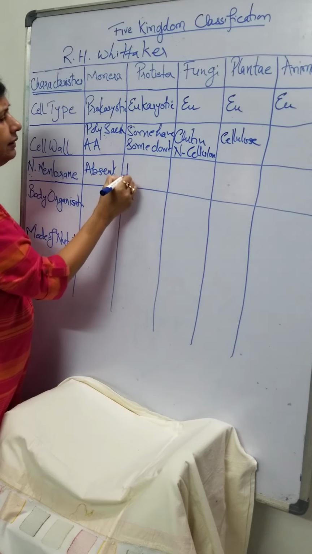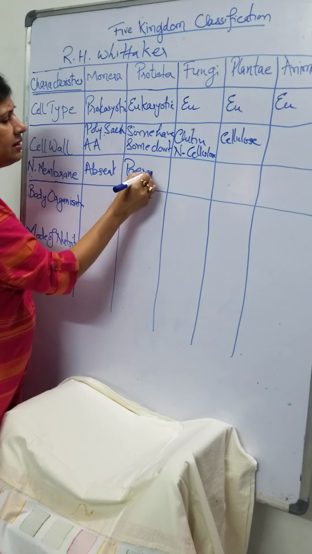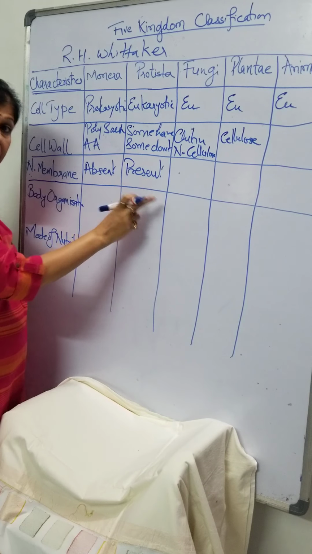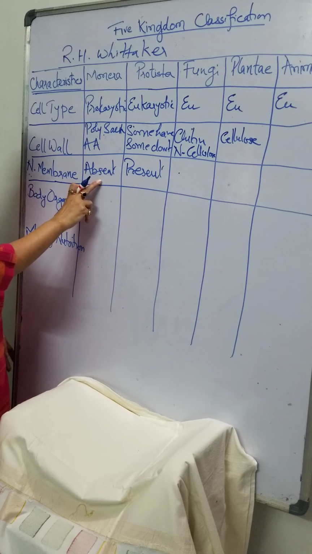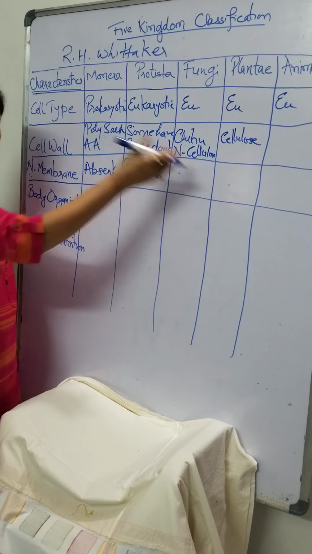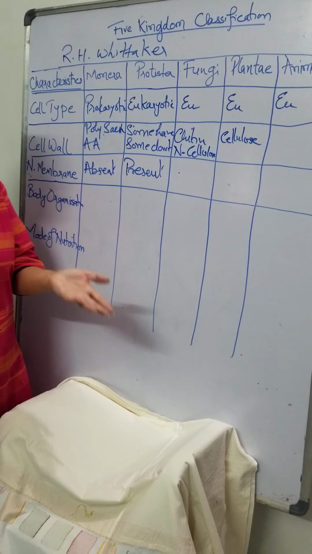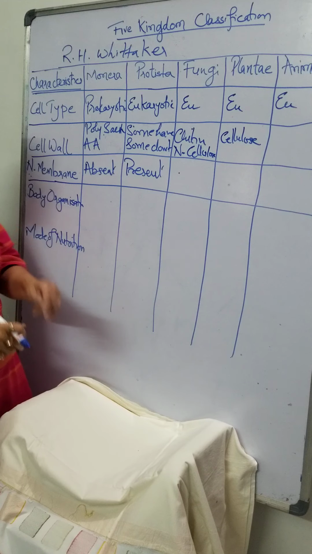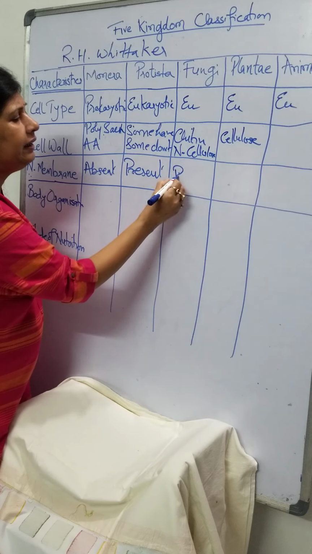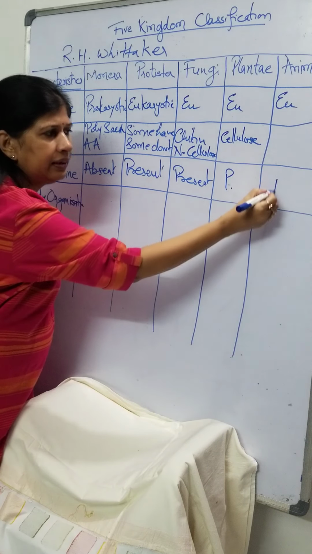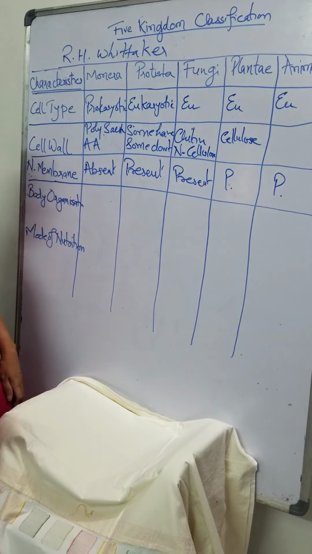So yes, here the nuclear membrane is present, and once the nuclear membrane is present, which is an advanced feature, it will not go back. As you see, classification and evolution go hand in hand. I am repeating the sentence again and again, so you never forget that. So here it is going to be present, here it is going to be present, and here also it is going to be present.